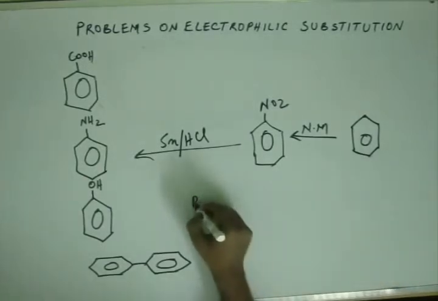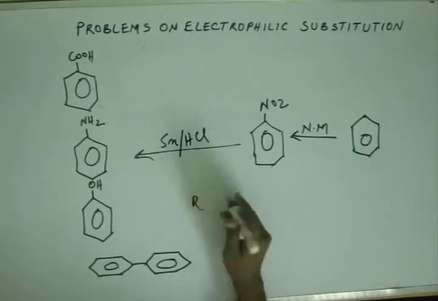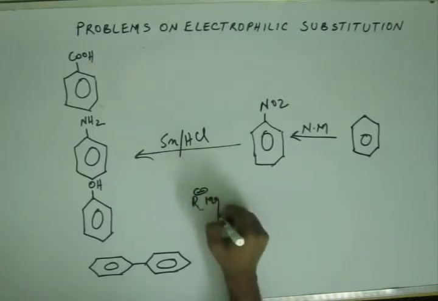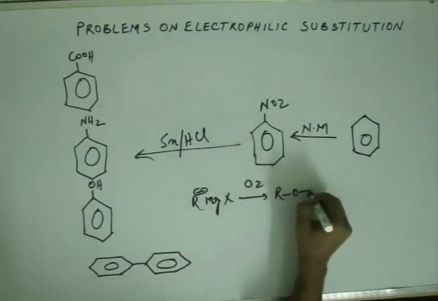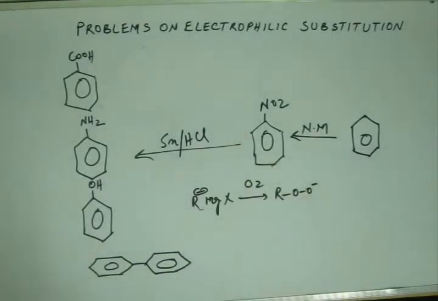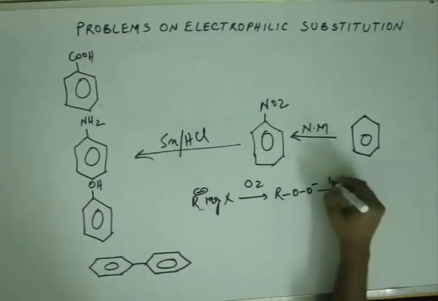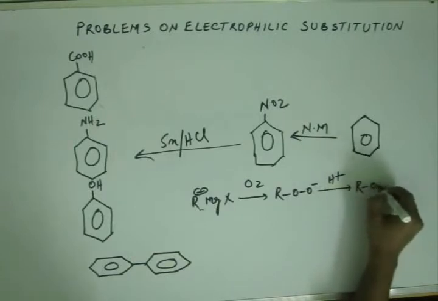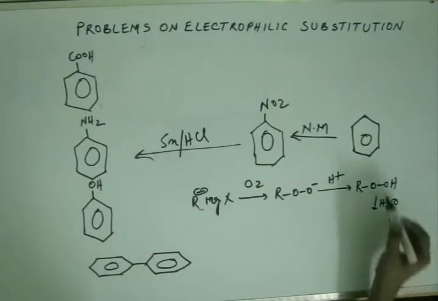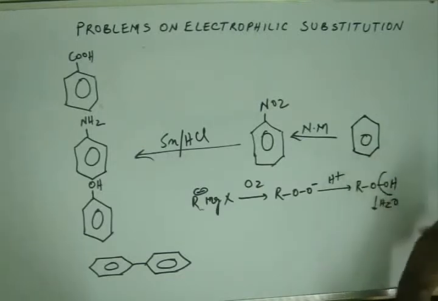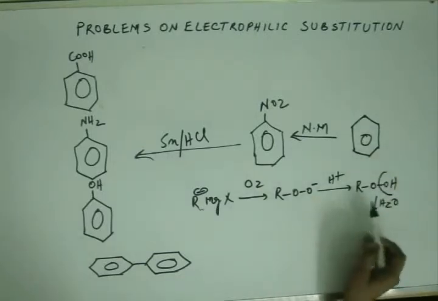If you have RCl, or let's start from Grignard reagent. If you have Grignard reagent RMgX, and if you're adding oxygen to this, what happens is you get a peroxide ion like this. This is the first step. When you react Grignard reagent with oxygen, you get a peroxide in ionic form like this. When you add H plus and H2O, when you add H plus, this will result in a peroxide, and when you add H2O, this gets hydrolyzed. This part is removed off as H2O, this part is removed off as ROH.